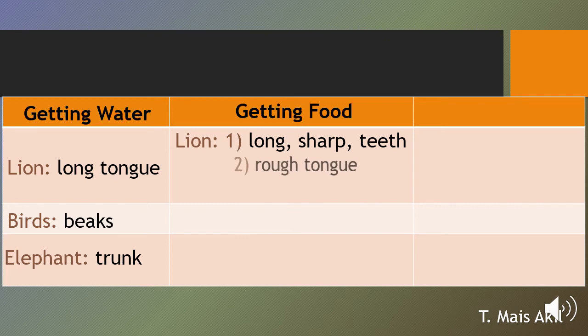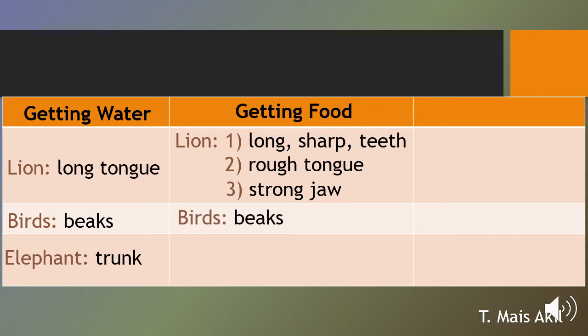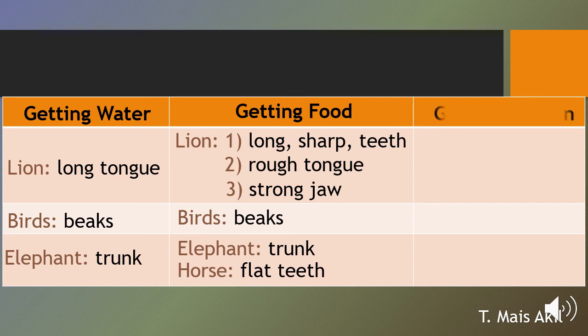Also, the lion has a rough tongue and a strong jaw. Not only the lion, most of the wild animals that eat meat have these structures to get food. The birds use their beaks to get the food, and the elephant uses the trunk. The horse has flat teeth.